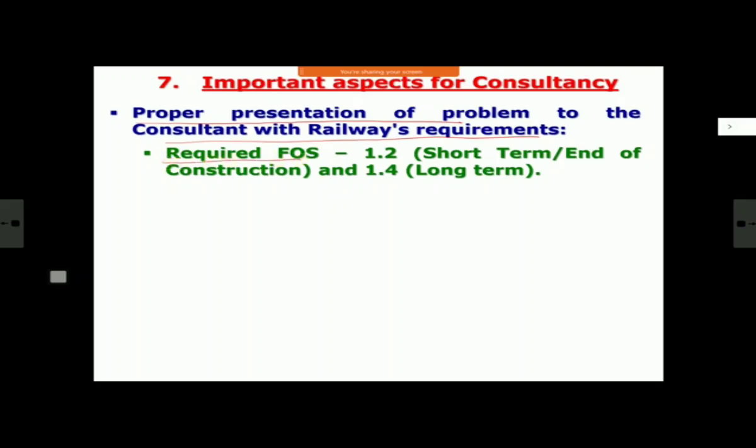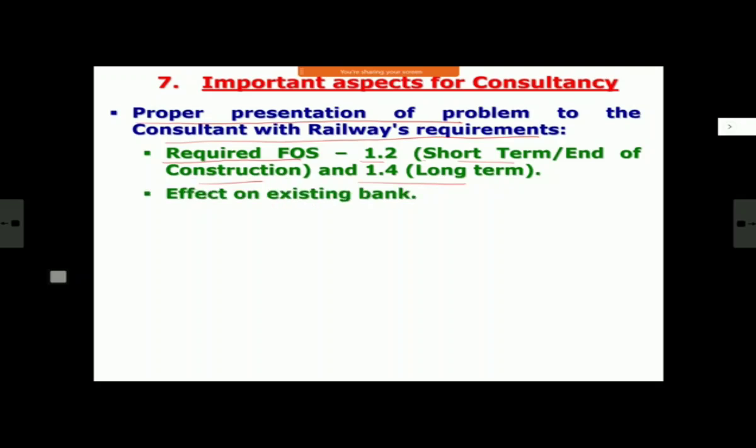I found our consultants are highly ignorant because most of the time they are working in NHAI, where the values of factor of safety are a little different from our values. In many reports, not one, I've seen they quote the references because they are more conversant with NHAI and have done more work. They write factor of safety as 1.32, which is the requirement in NHAI, not in our case. We have no such figure as 1.32. Like 1.2 is our short term or end of construction requirement, and 1.4 is long term. And if the bank is less than 4 meters, then it is 1.6.